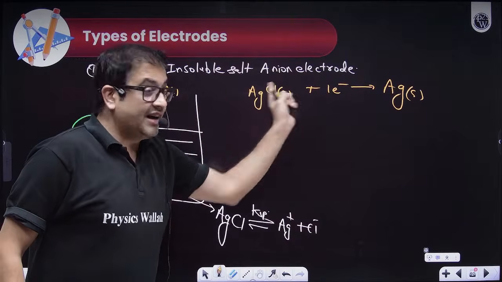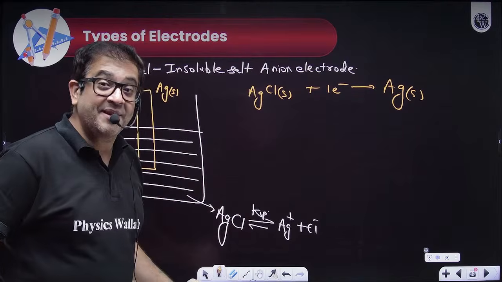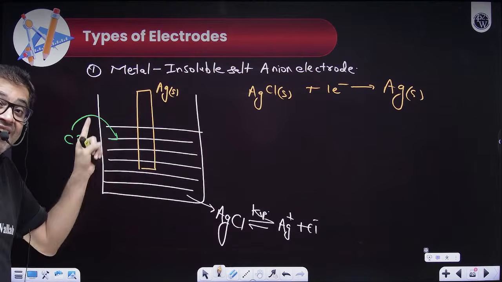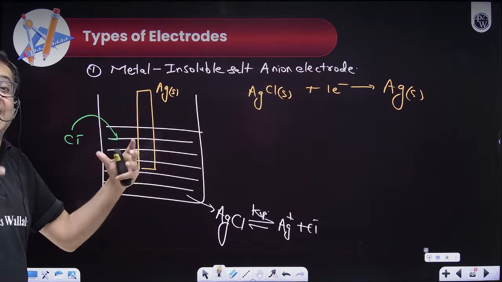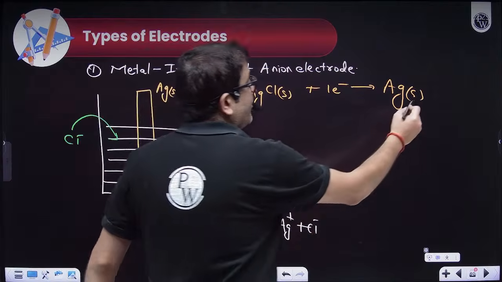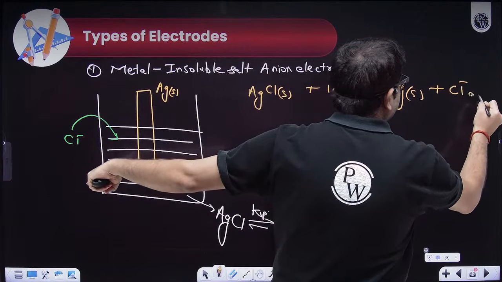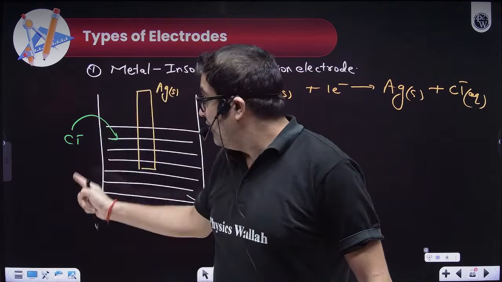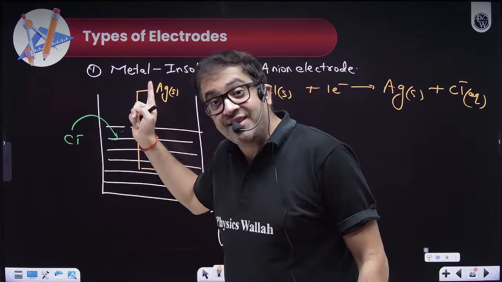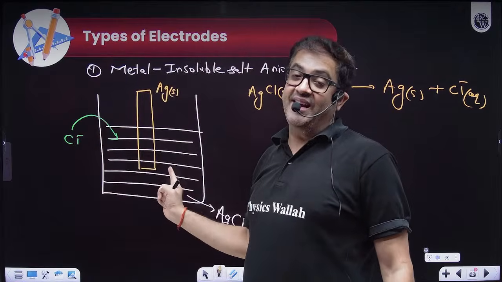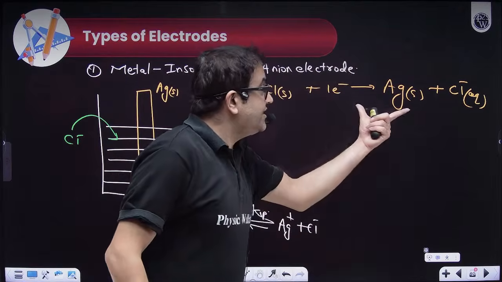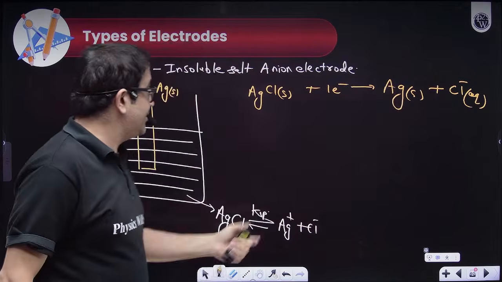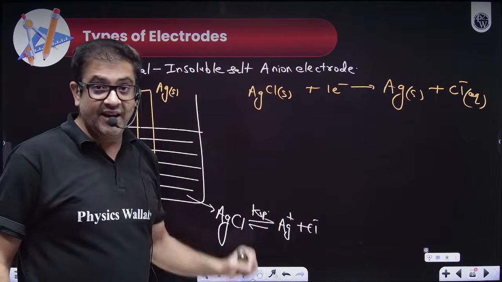So sir, the reduction half is seen, but this chlorine is not mentioned. For balancing you also require chlorine, and for making the solution conducting you also require a large number of ions, which are provided by this Cl minus. But this Cl minus ion, its concentration will largely be decided by whom? It will be decided by the concentration of the strong electrolyte which we are using to create Cl minus ion over here. So this will be your half reaction, the reduction half reaction for this metal insoluble salt anion electrode.